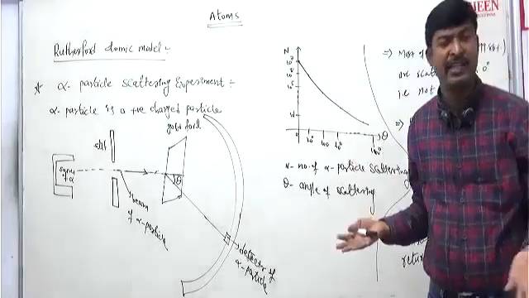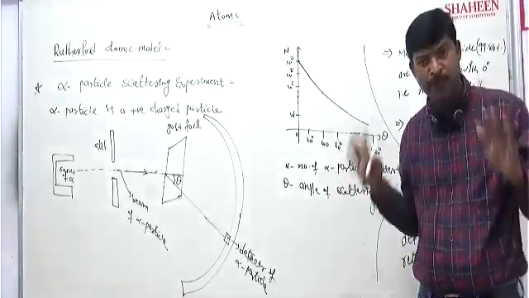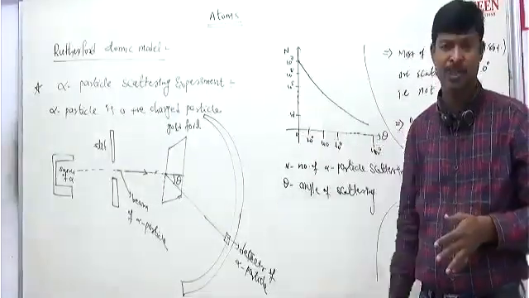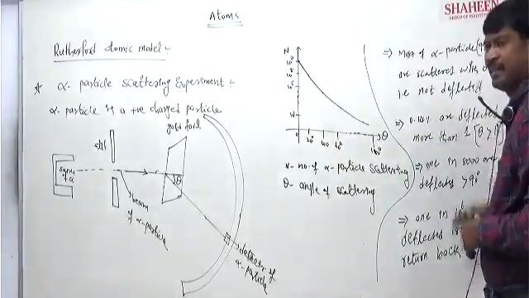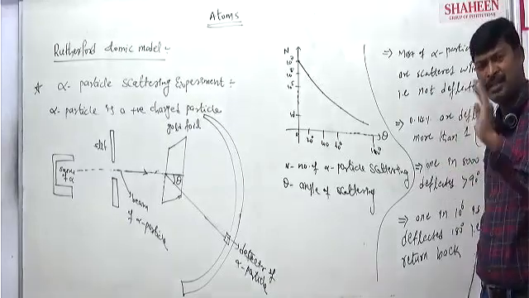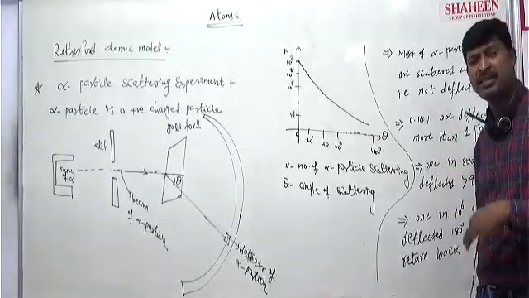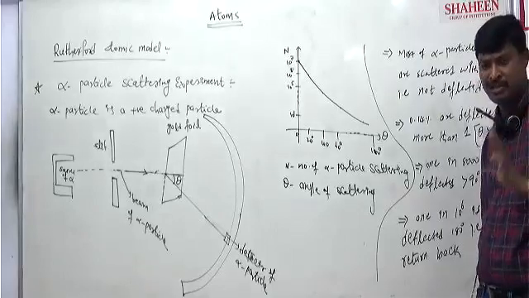If anything were there, either attraction or repulsion would be present, because the alpha particle is already positively charged. Since nothing is observed, it is undeflected, meaning there is no attraction and no repulsion. That means most of the atom's space is empty. You can understand that part from this point.